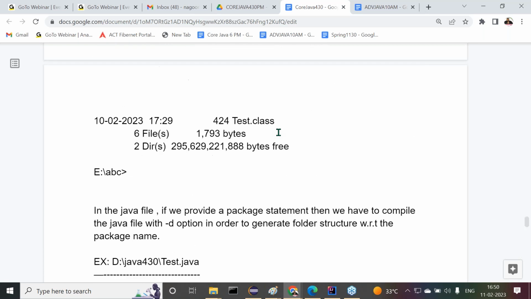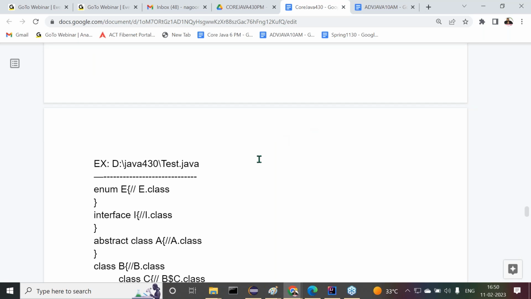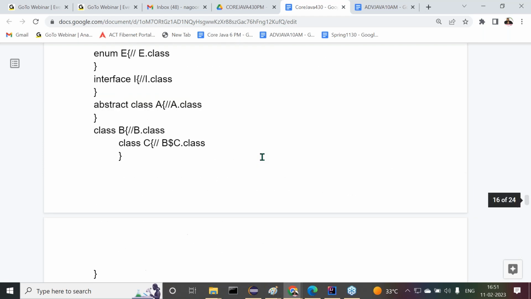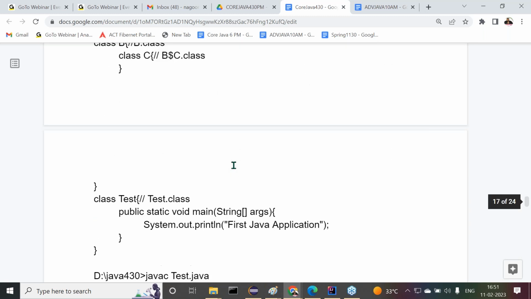Apart from that, the internal flow of execution, then different approaches of compilation we started. Few points here I'm giving for clarity. Observe carefully.